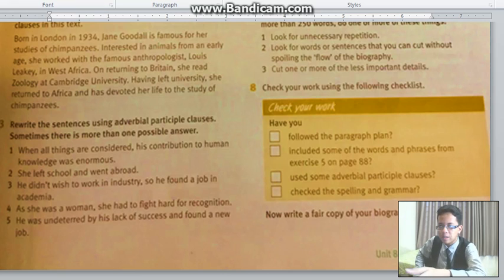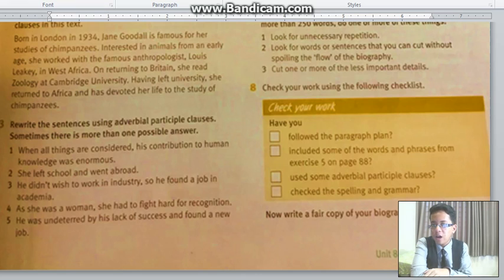Right at the top it says: born in London in 1934, Jane Goodall is famous for her studies of chimpanzees. Born in London in 1934. That is a phrase that is an adverbial clause. Born in London, that is one. Next, interested in animals from an early age. Another one right over there.